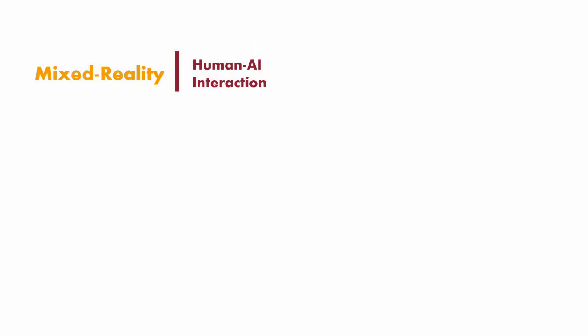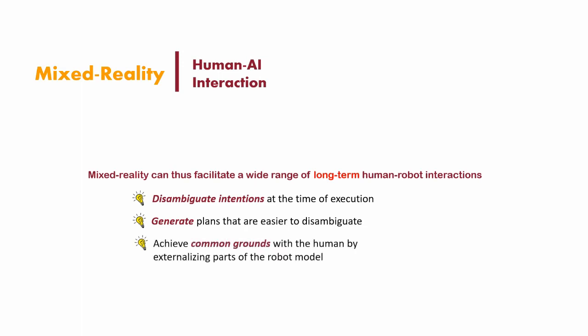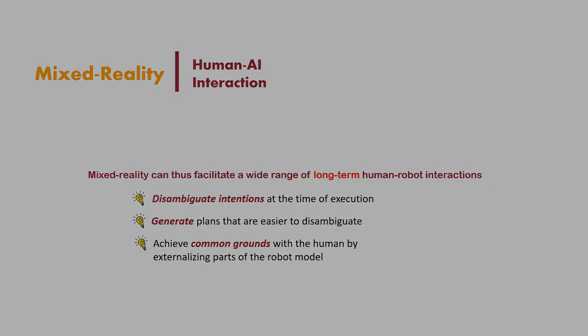So, to recap, we looked at how the medium of mixed reality can support a wide range of interactions in the scope of long-term task planning and execution. Specifically, we looked at how projections in mixed reality can be used to disambiguate intentions during plan execution, generate behaviors that would be easier to disambiguate at the time of execution, and externalize the state of the robot to achieve common grounds with the human in the loop.